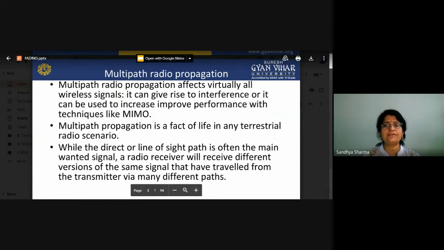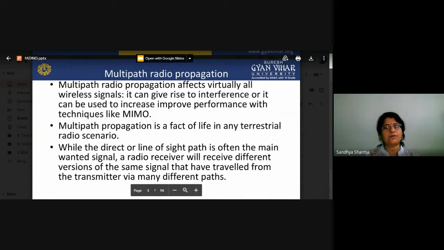So what about the fading problem? It can give rise to interference, or it can be used to improve performance with techniques like MIMO. In the present scenario we use multiple inputs and multiple outputs. If we transmit many input signals and have many receiver parts, we can determine which particular receiver achieves the best SNR. According to that, we can also make use of multipath propagation.